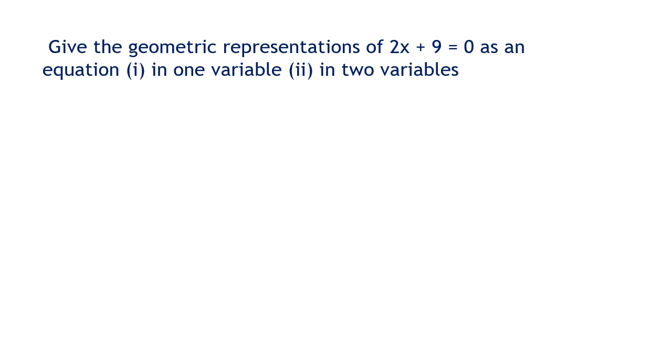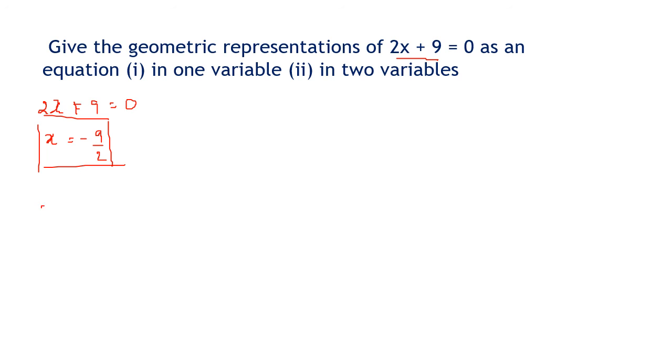Same way, we'll show the equation 2x plus 9 in one variable. Here, 2x plus 9 equal to 0, so x equal to minus 9 upon 2. You can work it out, fixed.